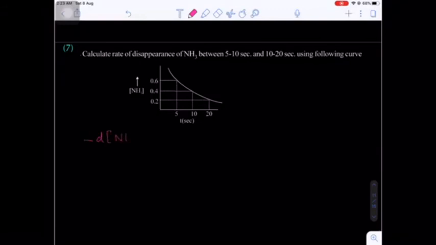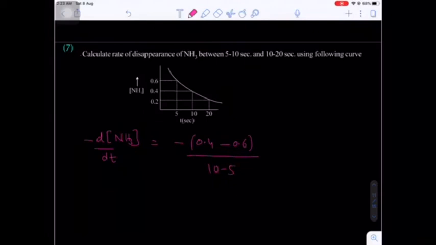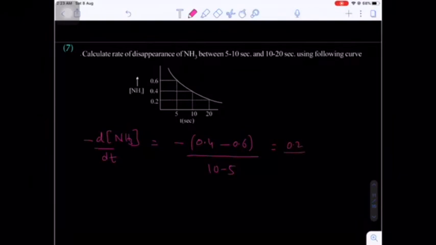So minus of d by dt of ammonia, change in the concentration of ammonia, that will be the final concentration. That means final concentration in between 5 to 10, that means 0.4. Initial will be 0.6. The time interval will be 10 minus 5. Okay, 10 minus 5. Are you getting my point? So finally this will be 0.2 divided by 10 minus 5. This will be moles per liter per second.